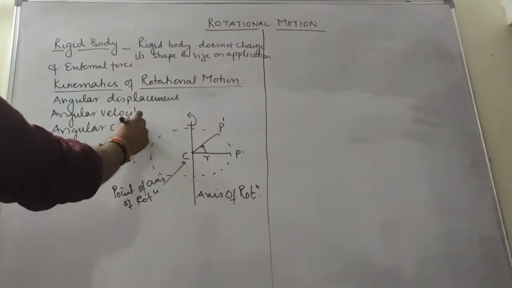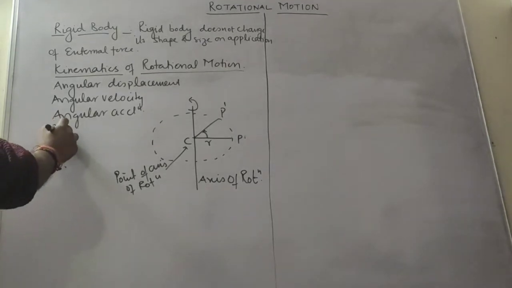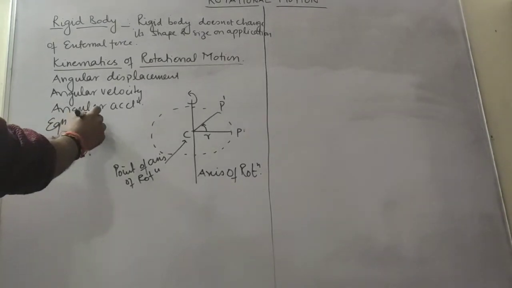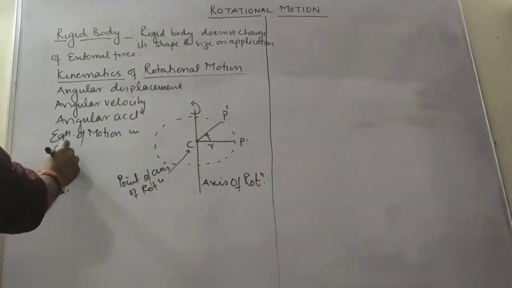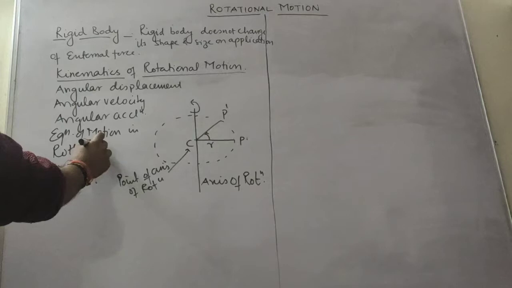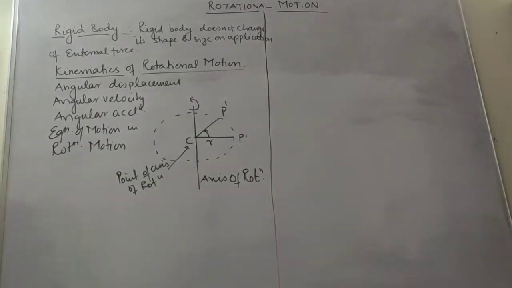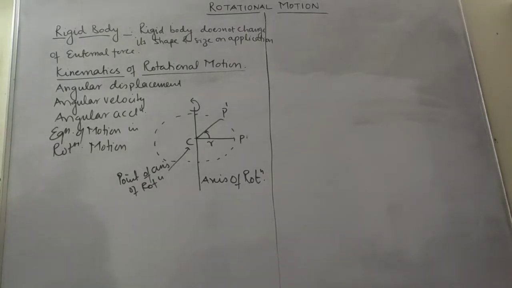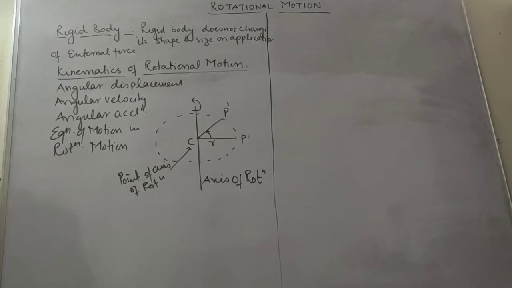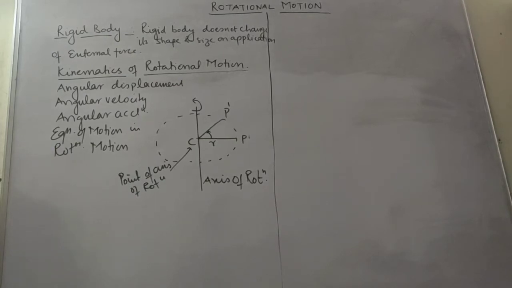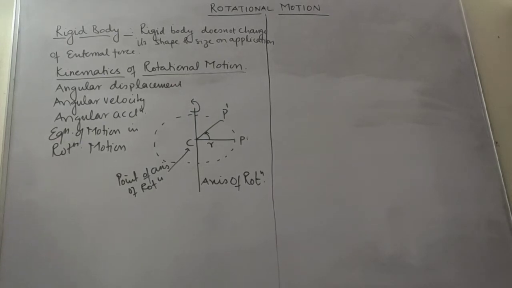Angular acceleration, and then equation of motion in a rotational motion. So all this we have to study in kinematics of rotational motion, and then we will discuss mass in terms of moment of inertia in rotational motion.